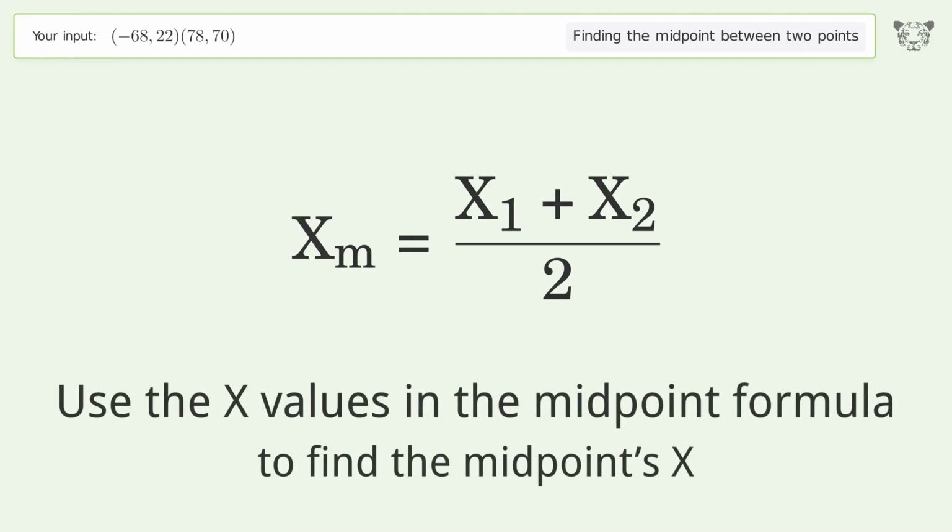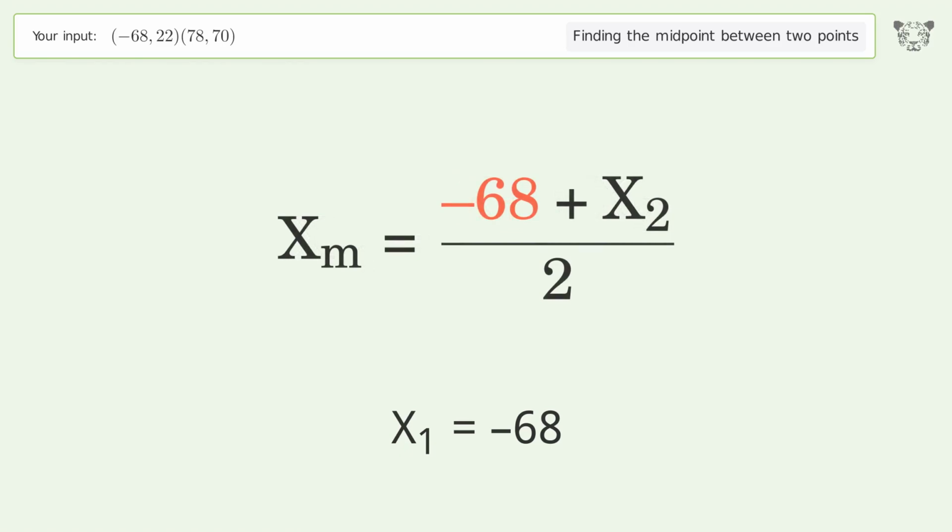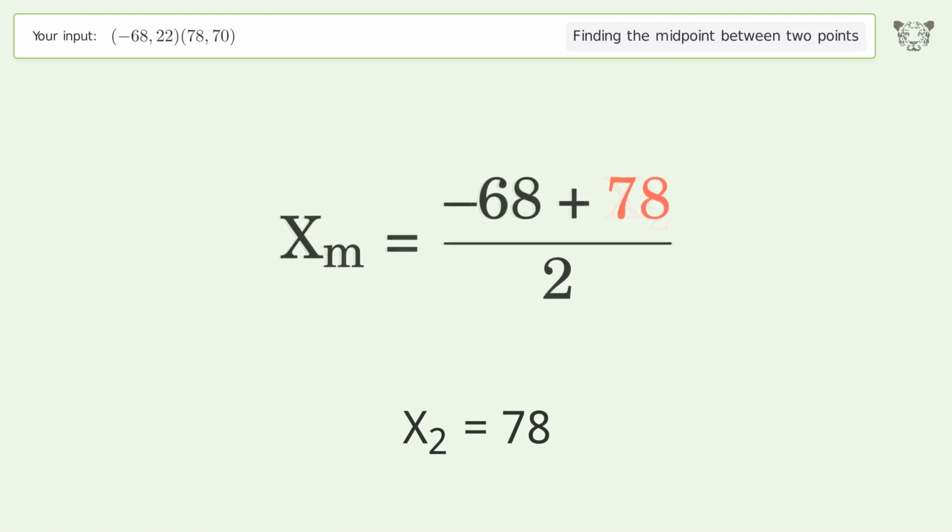Use the x values in the midpoint formula to find the midpoints x. x1 equals -68. x2 equals 78. Simplify the arithmetic.